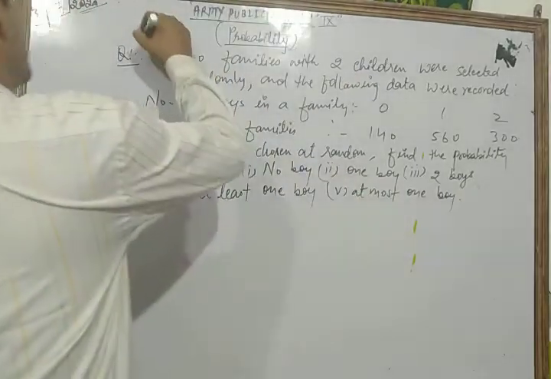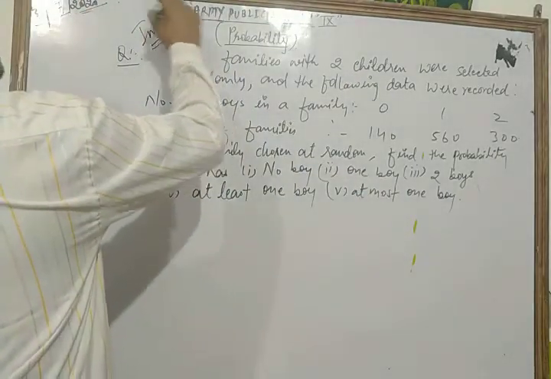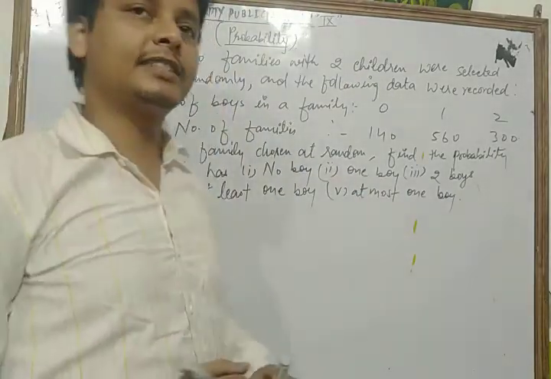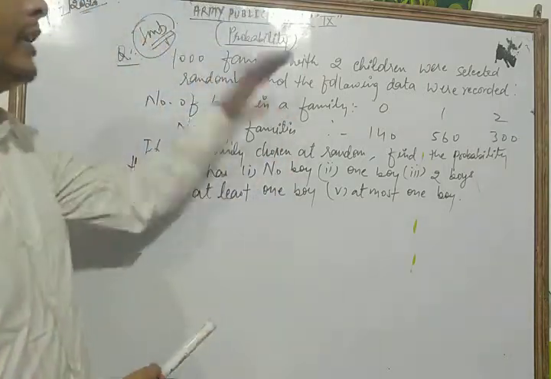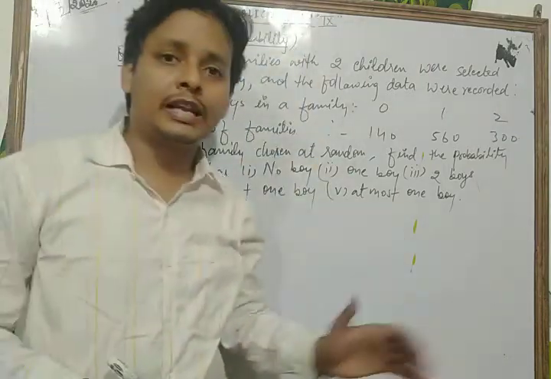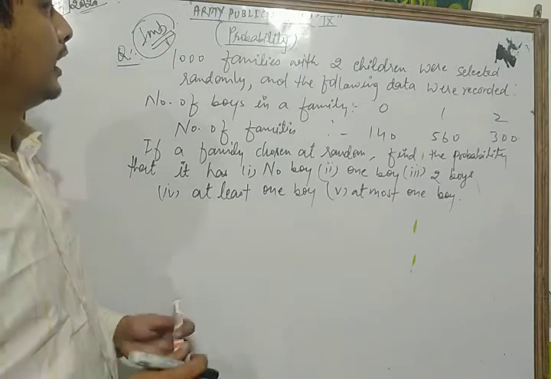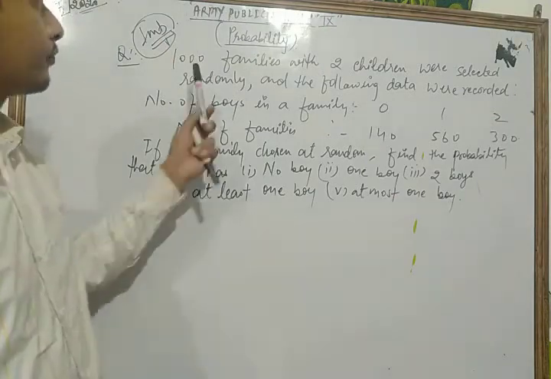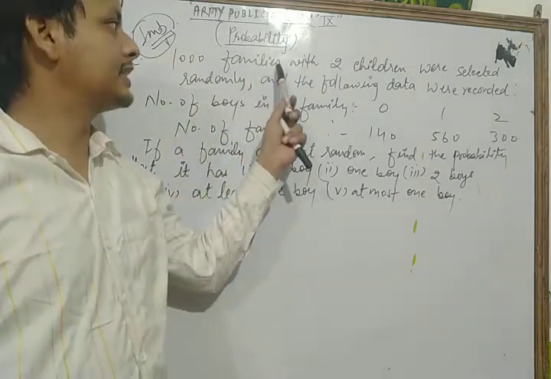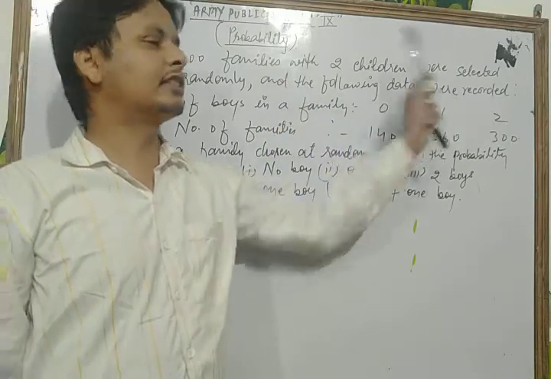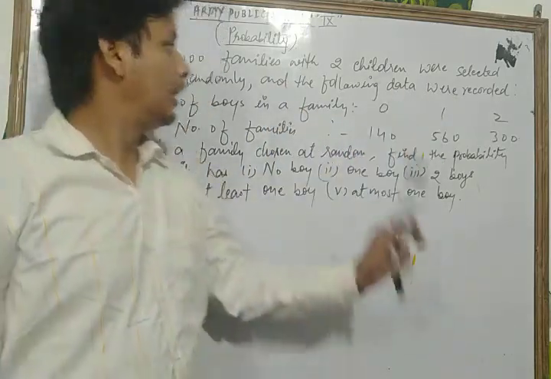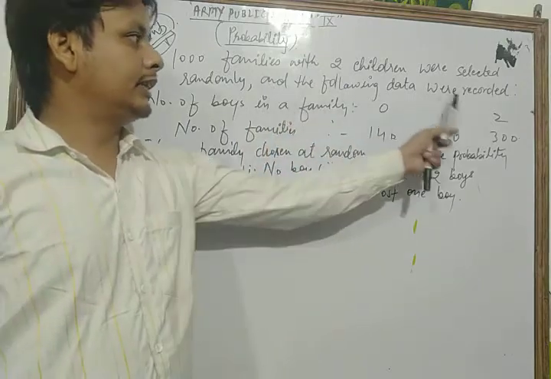This is one of the most important questions of your syllabus. Let's see it once more, dear students. 1000 families with 2 children were selected randomly, and the following data were recorded.